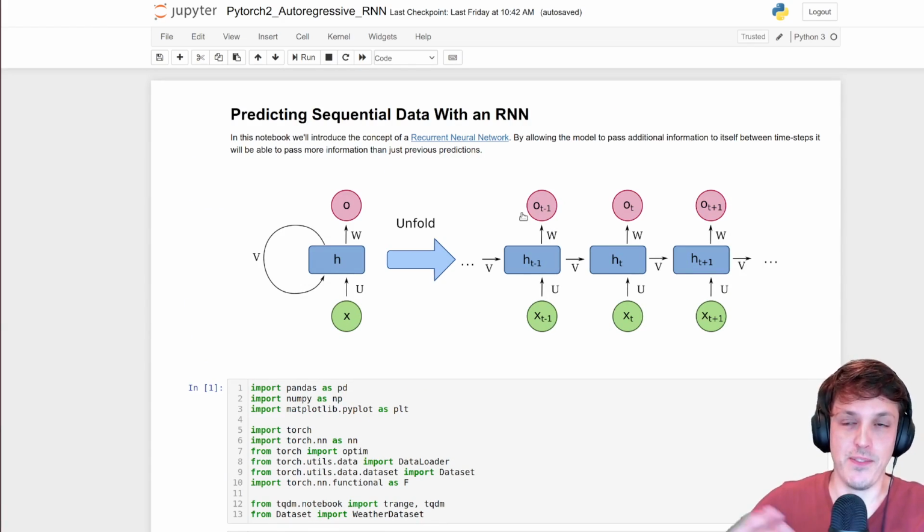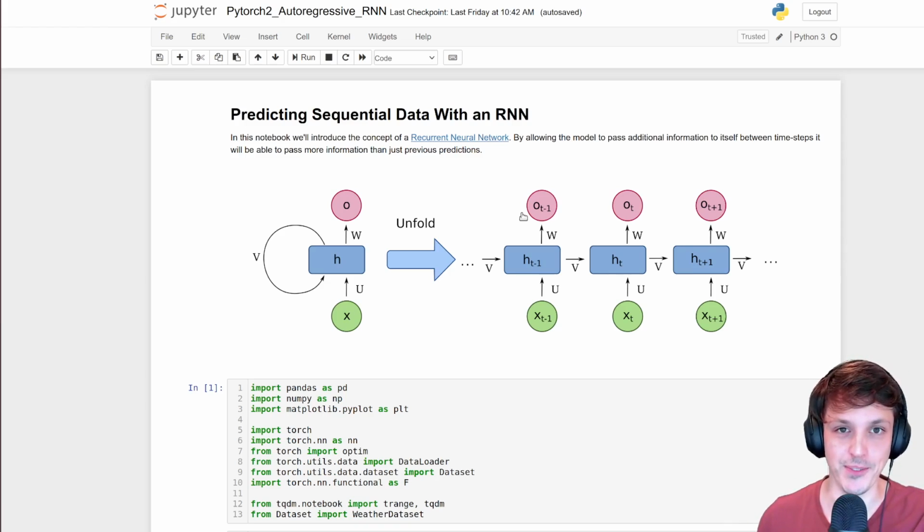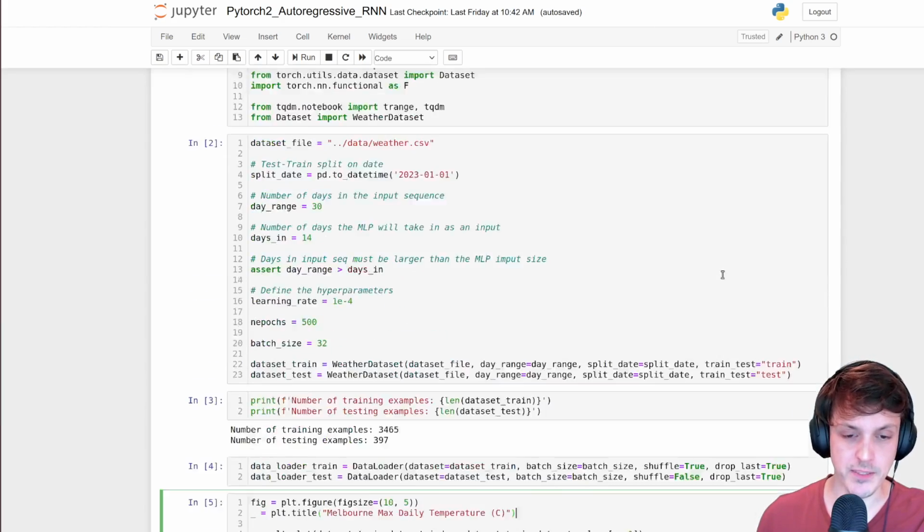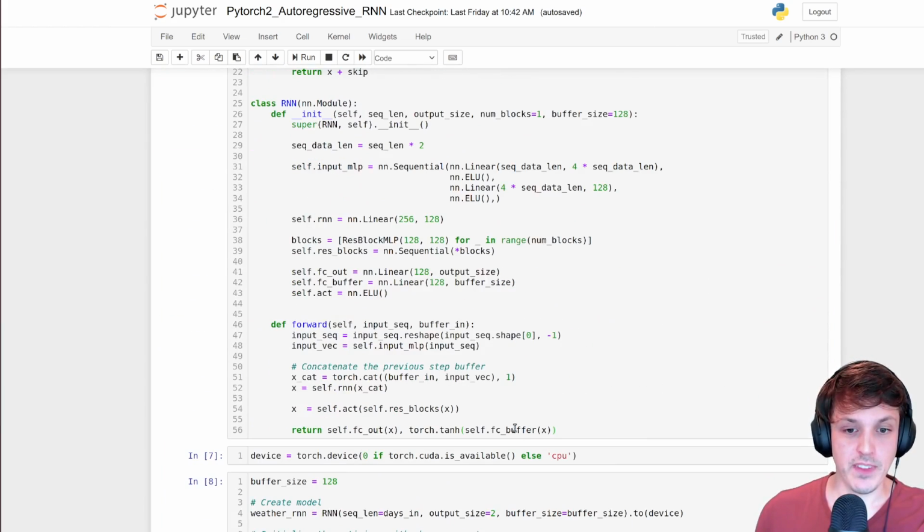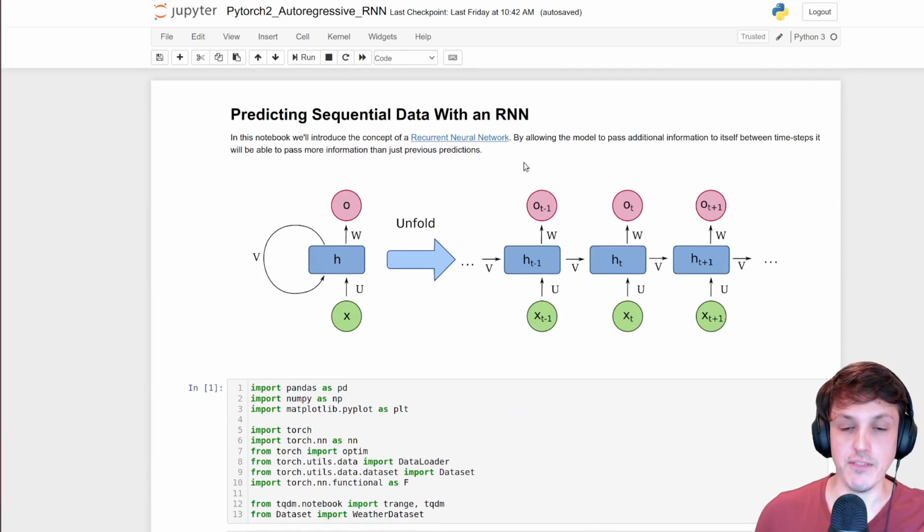Even though we said theoretically that summary buffer should contain information of all the previous time steps, in practice, the network really struggles to be able to do that, especially for really long sequences. We're feeding the buffer back into itself at every time step, and one such problem is very similar to the vanishing gradients with a deep neural network.